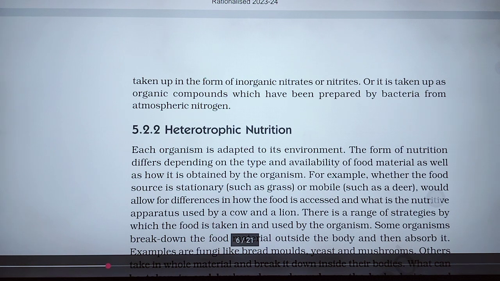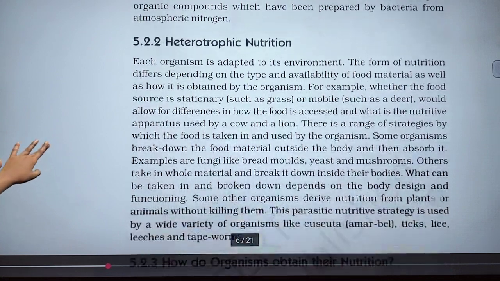There are two types: the first is stationary and the second is mobile. This makes a difference in how the food is accessed and what nutritive apparatus is used by a cow and a lion. A cow uses something stationary, that is grass, and the lion uses something mobile, that is a deer.